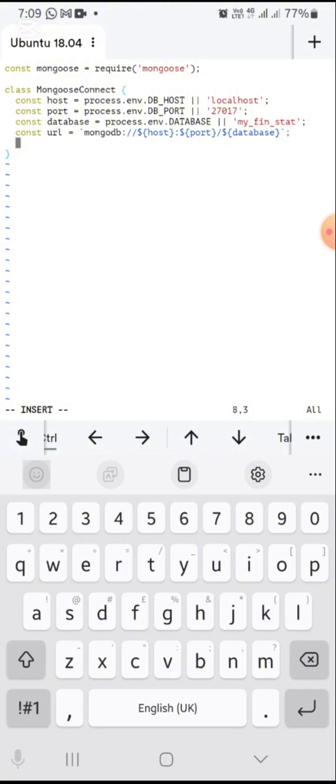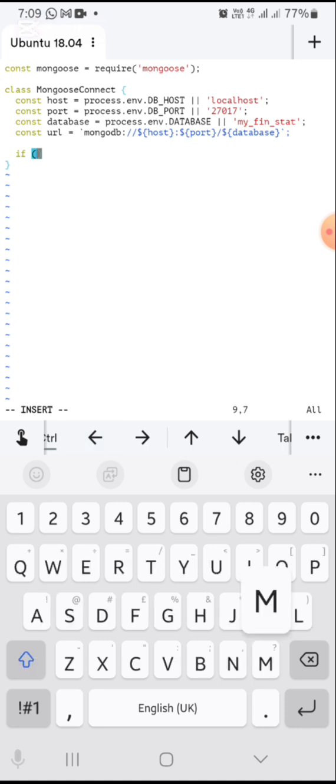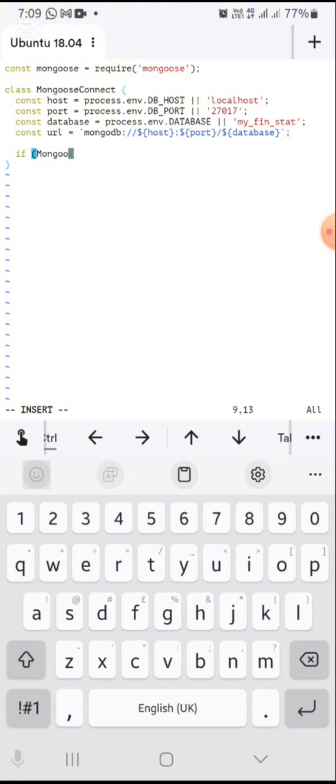Now, since I want to use a single connection, I decided to go this approach. Like if, brackets, let's say Mongoose, which is the name of the class I'm currently in.